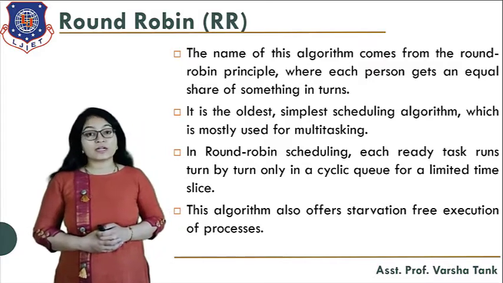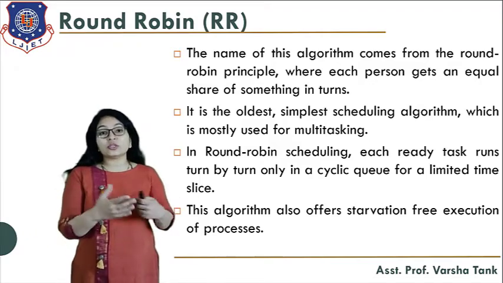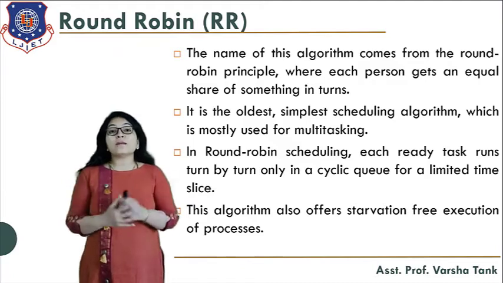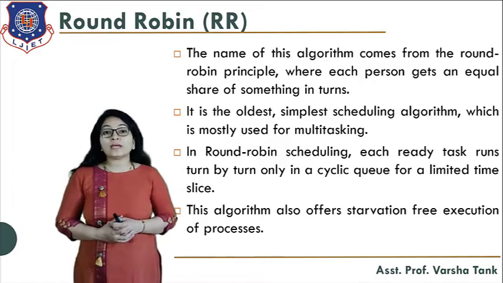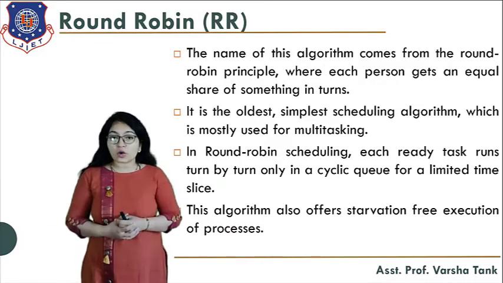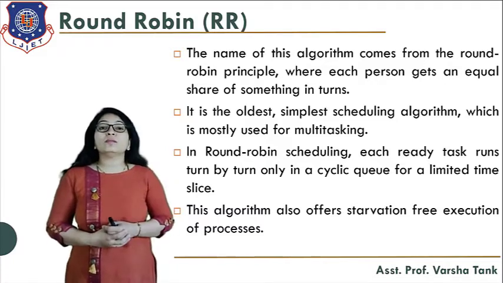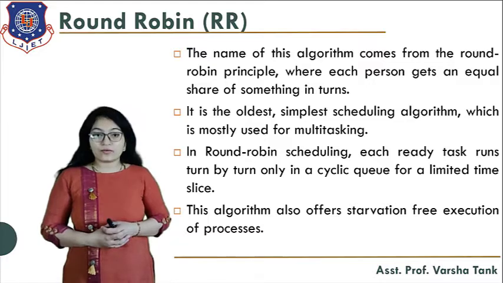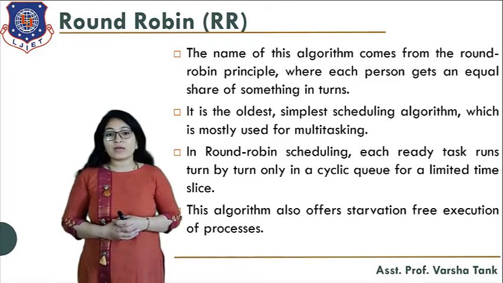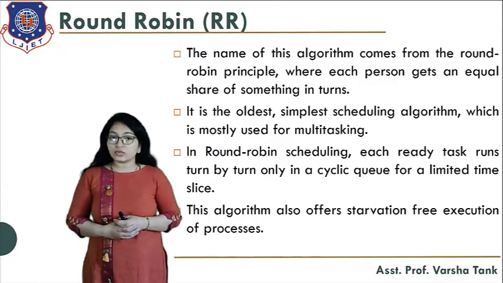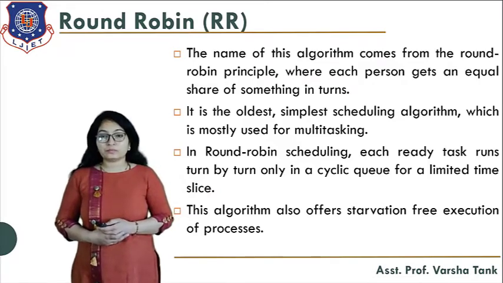Now, what happened in shortest job? We are selecting the shortest job again for execution. So if there is a job with the longest burst time, that job has to wait until all the shorter jobs complete their execution. Every time, that longest job will starve. The same thing will not happen here, because each and every job gets time for execution. So there is no starvation in the round robin algorithm.